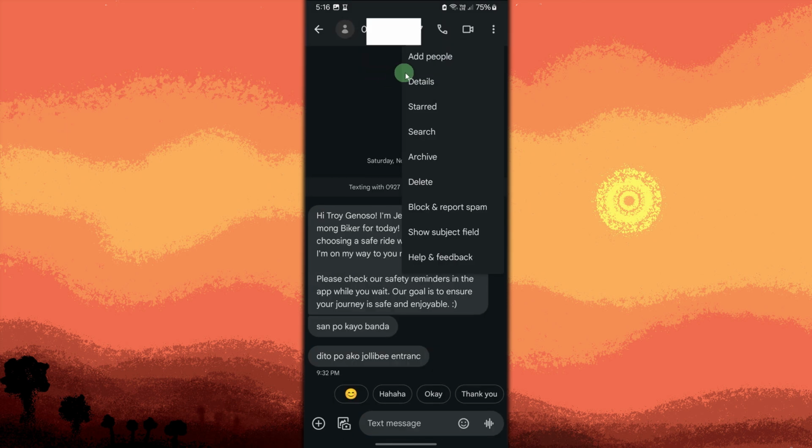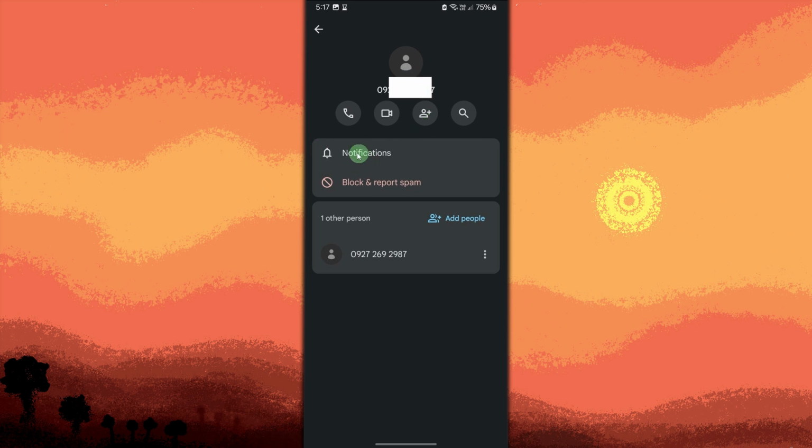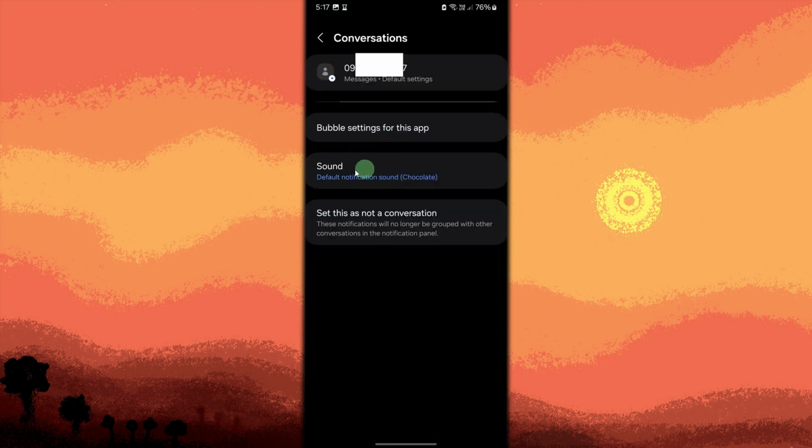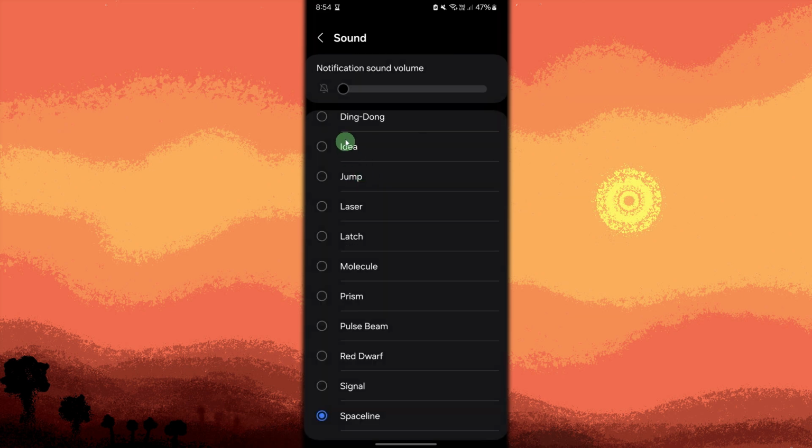Tap the Options menu, the three dots. Go to Details, Notifications, Sound. Choose a notification sound for that contact by tapping on it.